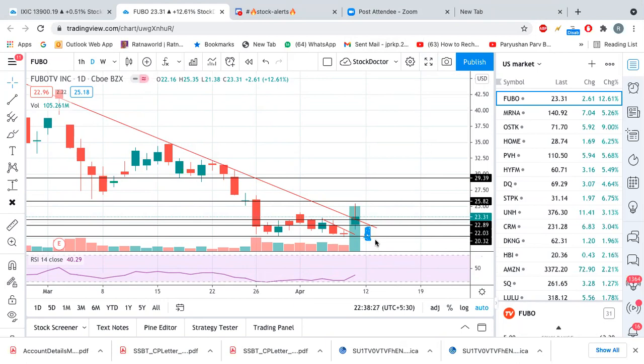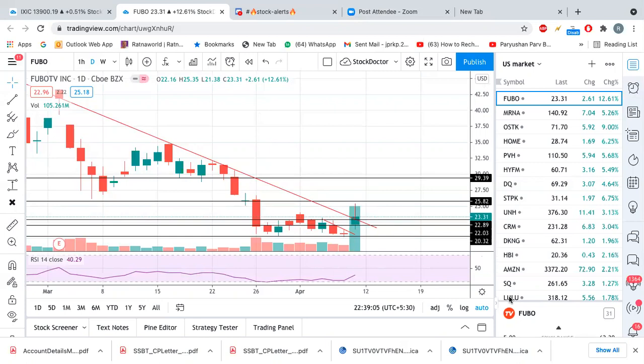We will see how it opens and how it is going. If it opens below 20, but it starts going up and closes well above 20, like 21, 22, then also we should still be in the position. But if on the next day it opens below 20, and on the hourly chart it is going down and down and down, then at that time we will book our loss, right? So this is the method I use for stop loss, and it worked very well for me so far.